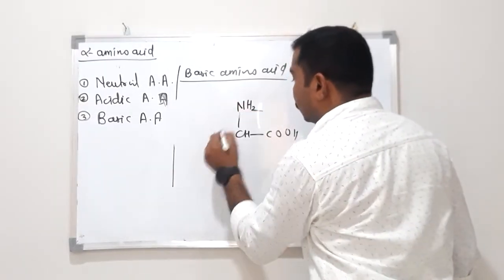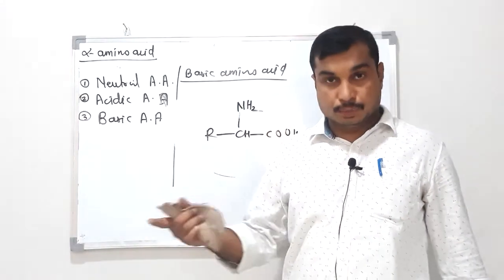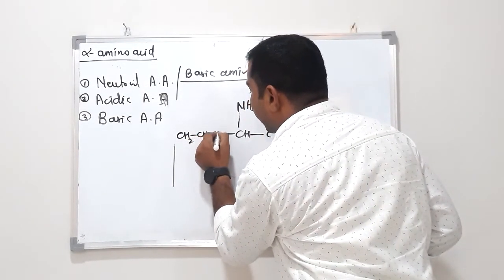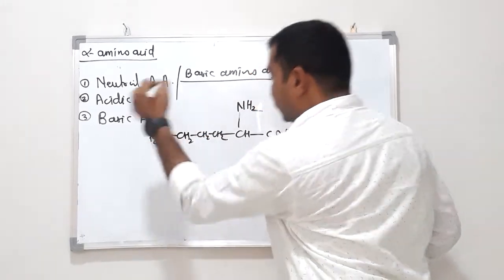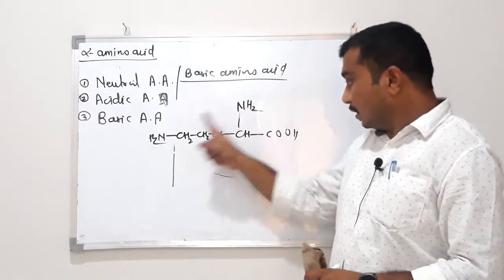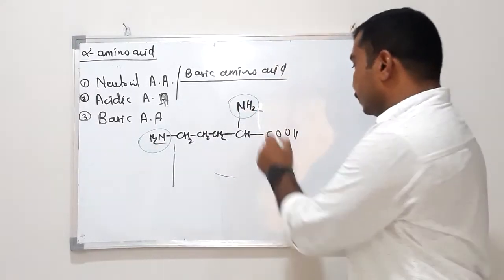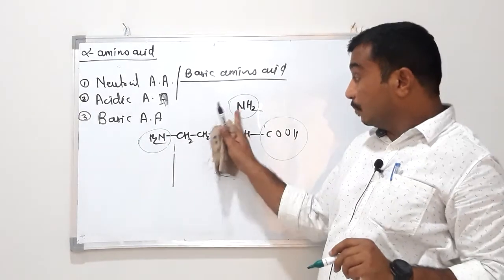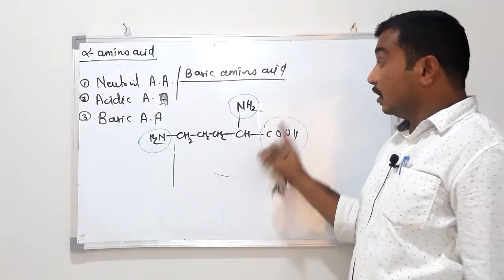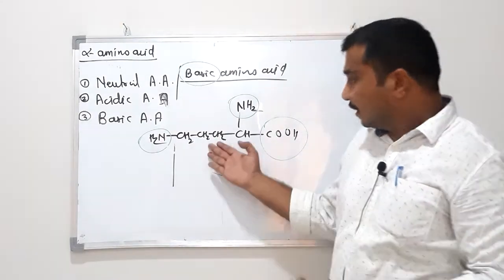Here if we put an NH2 group in R, for example, the number of carboxyl groups is 1 and the number of amino groups is 2. So this is an amino group, this is a carboxyl group. The number of amino groups is greater than the number of carboxyl groups. Therefore such amino acids are known as basic amino acids, basic because they are basic in nature.